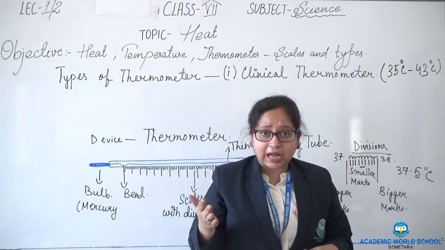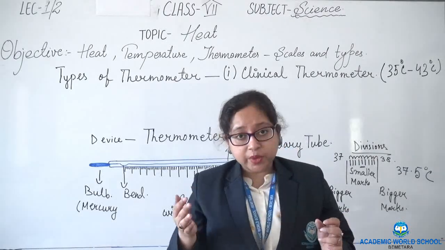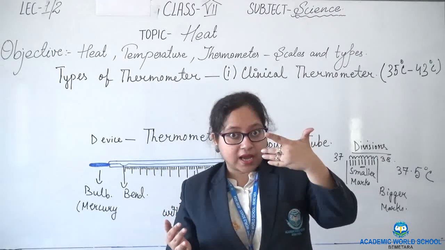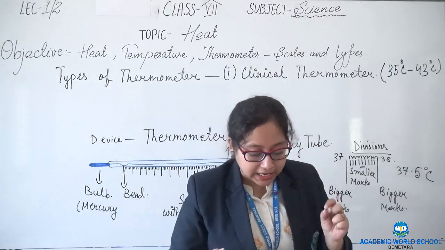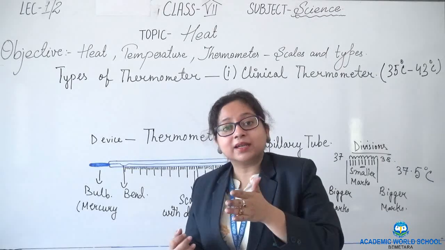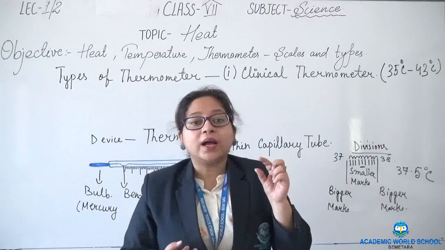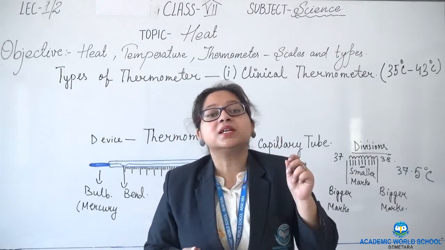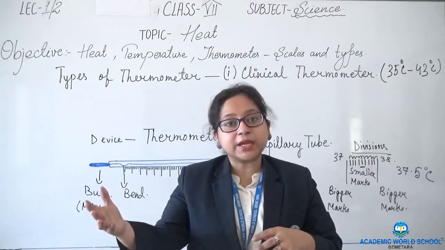What are the other precautionary steps? We should bring the thermometer near our eye level while reading it so that we do not get the wrong reading. And the fourth precautionary step is that while reading the thermometer, we must not hold it at the bulb, because then it will give my body temperature instead of the patient's body temperature.